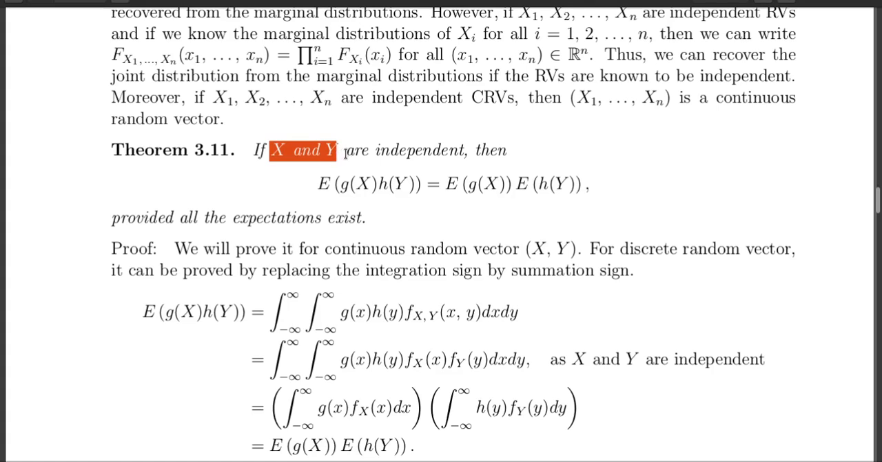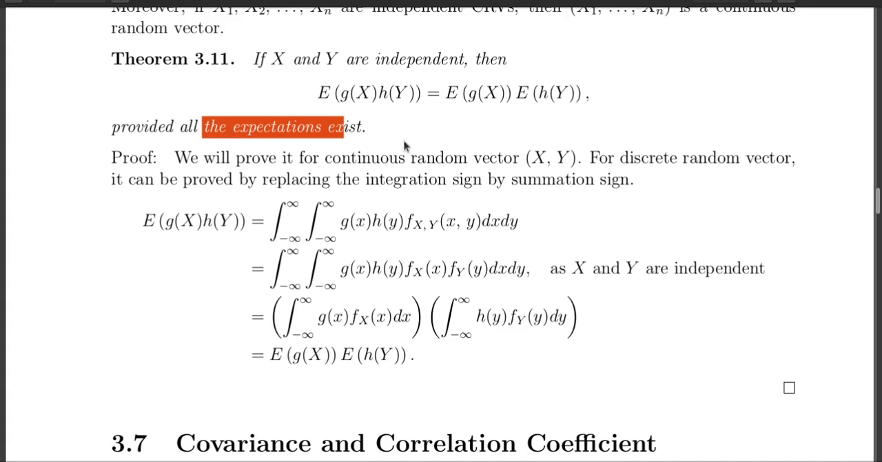So independence of two random variables implies that the expectation of the product can be written as the product of the expectations. Obviously I need all three expectations, this expectation as well as these two expectations, to exist. Okay, the proof is very simple. I write the proof here for the continuous random variable, but for the discrete one, you just need to replace the double integration with a double summation. That's the change you need to do.